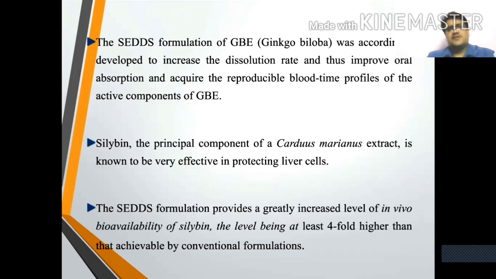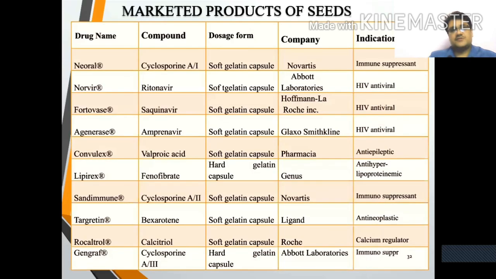SEDDS formulation of Ginkgo biloba was accordingly developed to increase dissolution rate and thus improve oral absorption and acquire the reproducible blood time profile of the active component of GBE. Silybin, the principal component of Silybum marianum extract, is known to be very effective in protecting liver cells. The SEDDS formulation provides a greater increased level of in vivo bioavailability of silybin, the level being at least four-fold higher than that achievable by conventional formulations. The marketed product of SEDDS.